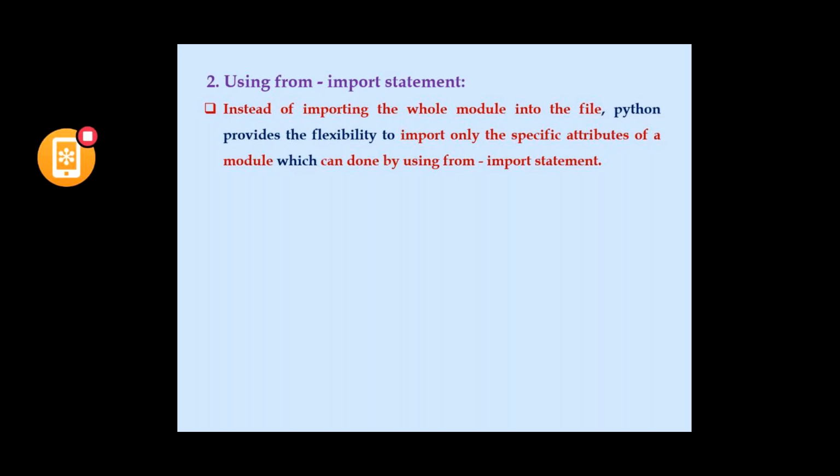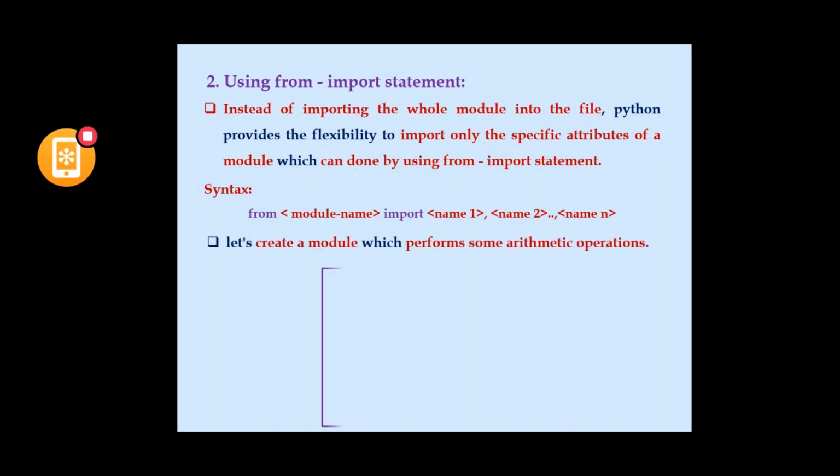So how is it done? It is done by using the from import statement. The syntax is from, we have to specify the module name. From that particular module, we are importing a particular attribute, that is a function or a class or a variable. For example, if we are specifying 2 functions, import add comma subtraction.